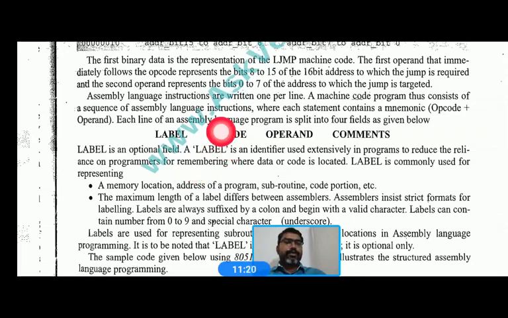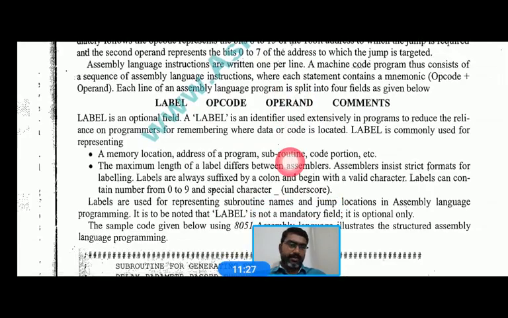Opcodes are mnemonics such as move, add, sub, and operands follow. Several instructions have one operand, such as increment and decrement in 8086. Increment A, increment B are one operand instructions. MOV A, #30 40 is a two operand instruction.